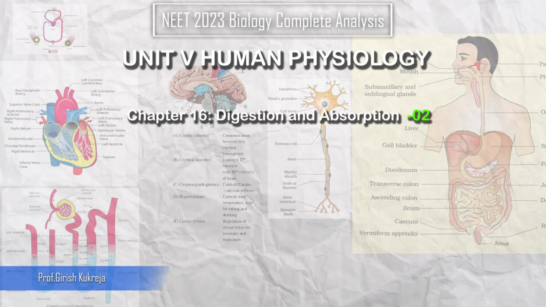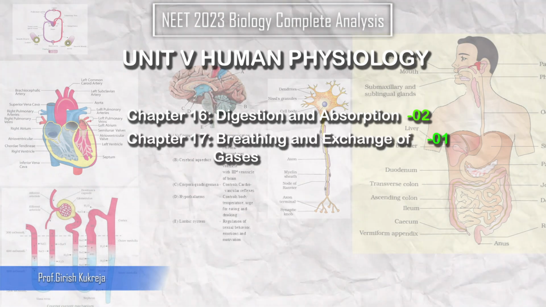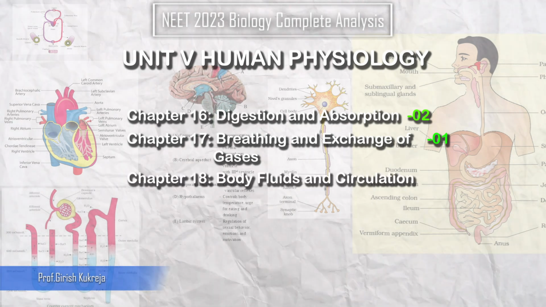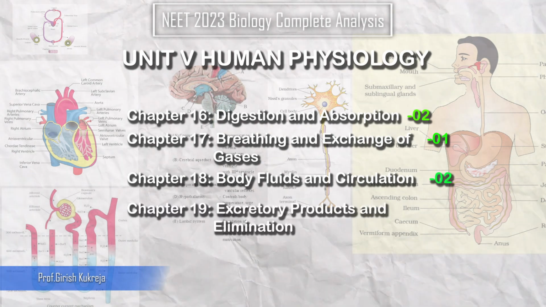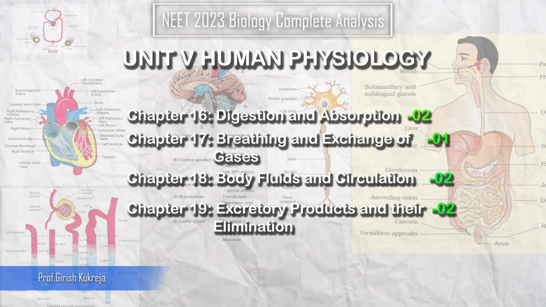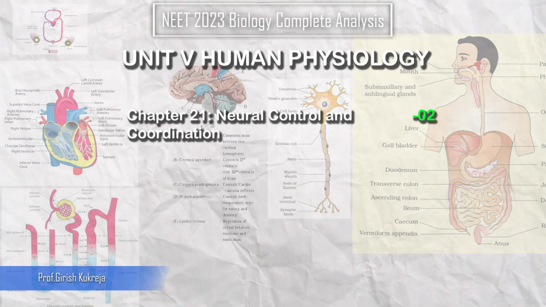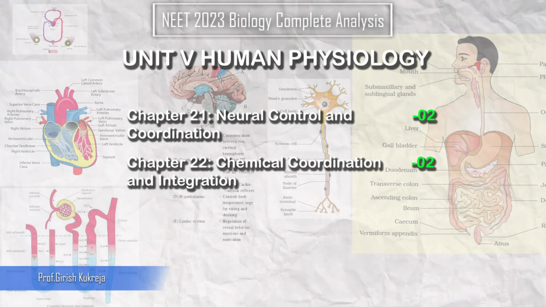So we have digestion and absorption, that was 2. Then breathing and exchange of gases was 1. Then body fluids and circulation, your heart chapter, had 2. Excretion and osmoregulation had 2. Locomotion and movement also had 2. Then neural control and coordination had 2, and chemical control and coordination also had 2.